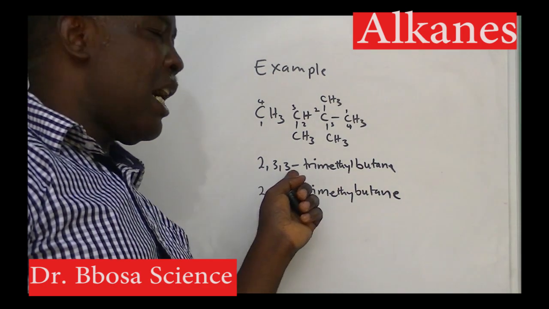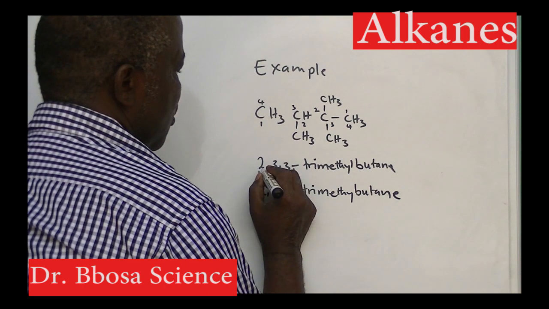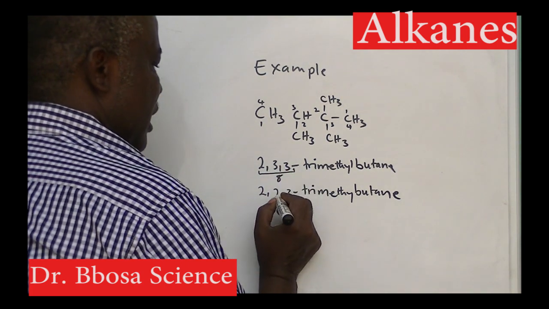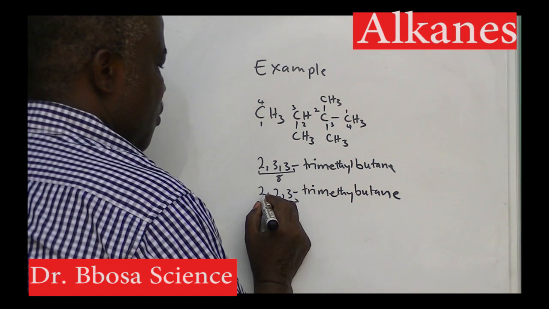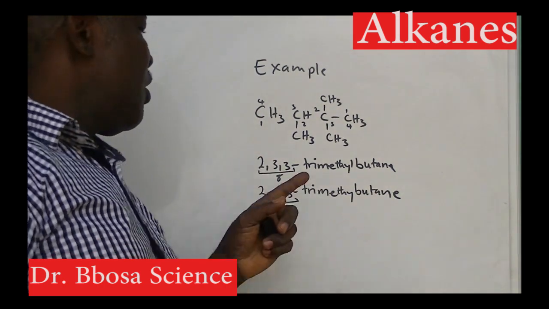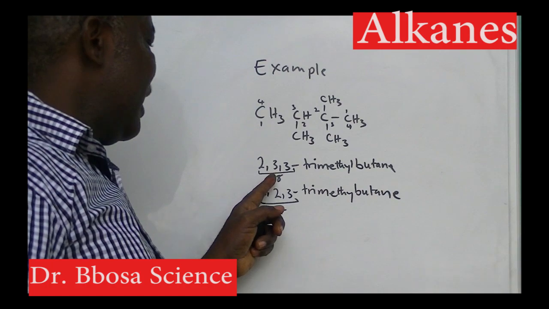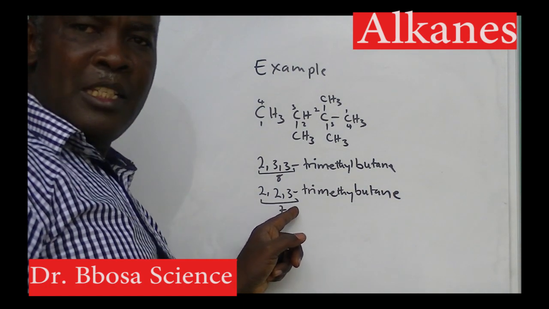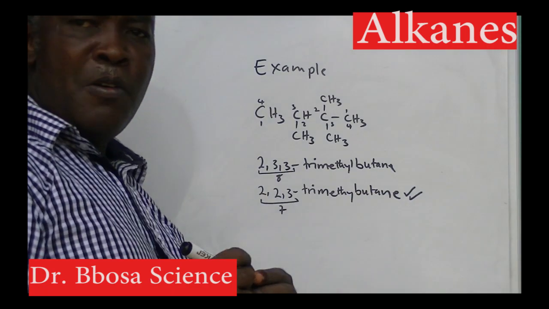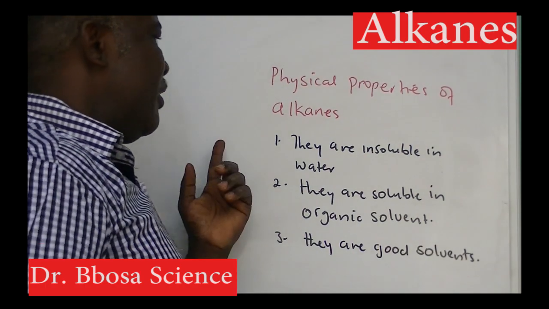Let's sum up the numbers. Here we shall have 2 plus 3, 5 plus 3, 8. Here we shall have 2 plus 2, 4 plus 3, 7. So choose a name with the least sum of combination of numbers. The sum of these numbers is 8. The sum of this number is 7. The correct name is 2,2,3-trimethylbutane.